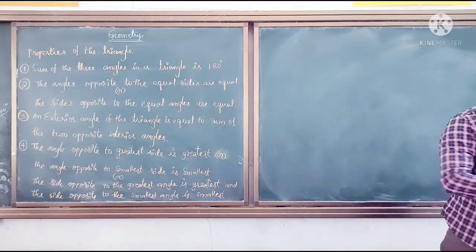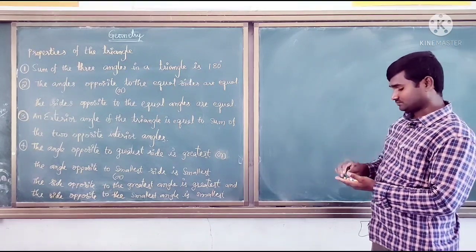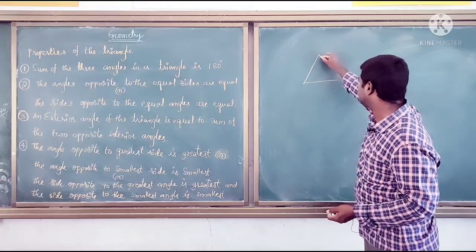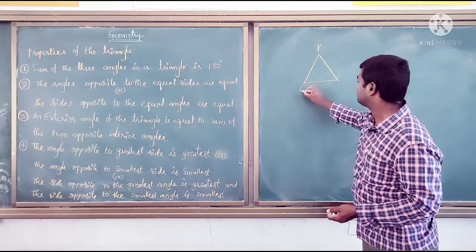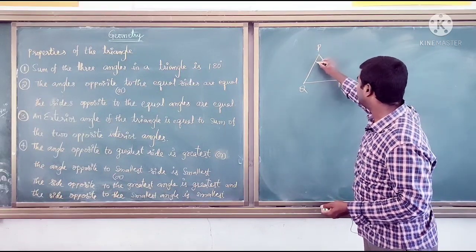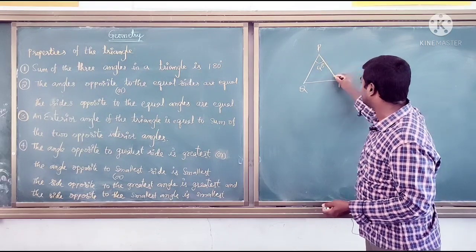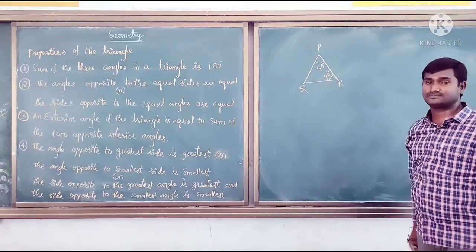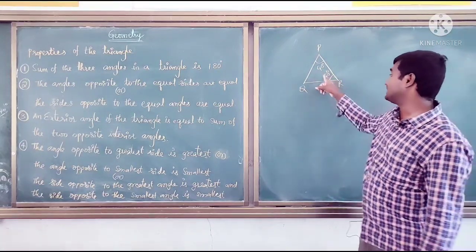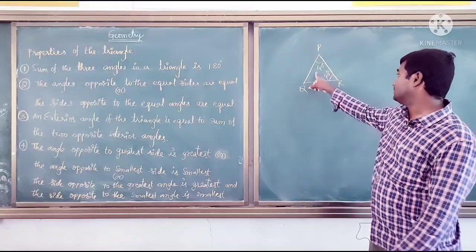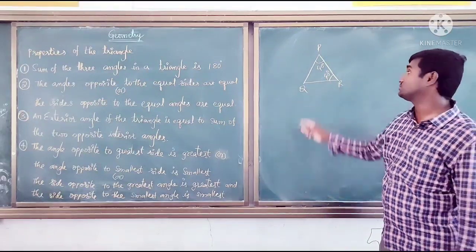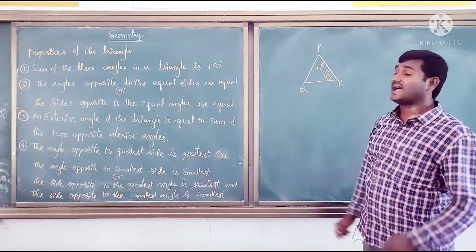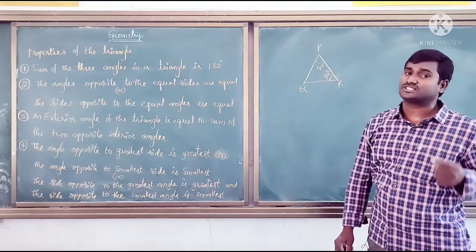See here. Suppose in a triangle PQR, angle P is 40 degrees and angle R is also 40 degrees. Can you identify the third angle? Which two angles are equal here? Which two sides are equal? Angle P is equal to angle R, and the sides opposite to equal angles are equal.